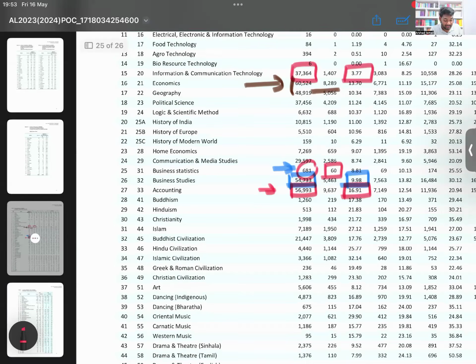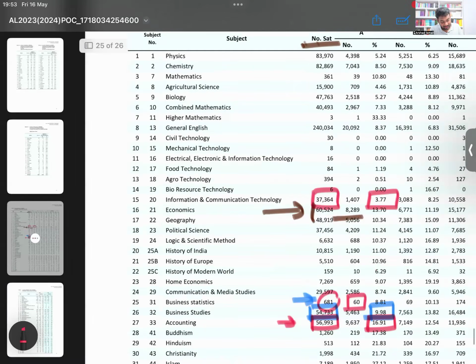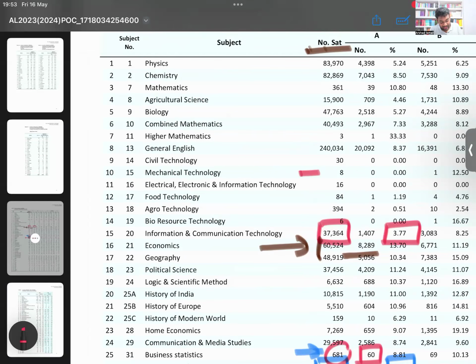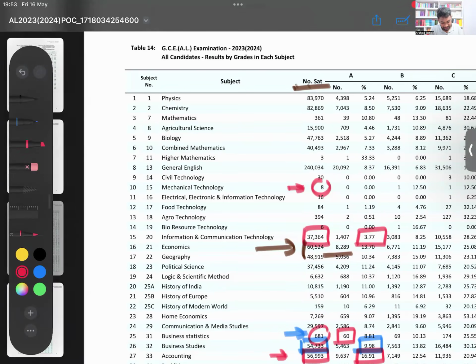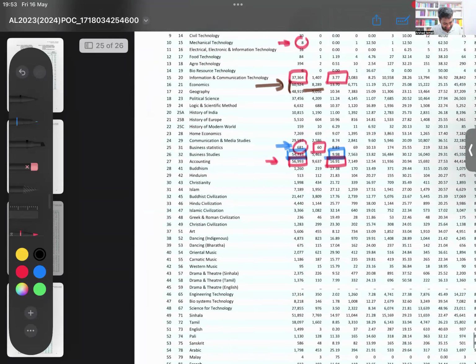So some subjects can be really nice, but you don't have teachers. Now, for example, look at this. Something like, I don't know, mechanical technology, only 8 people have ever done it from the country in 2023. So for those people, to find classes, who's going to do classes? If all the 8 in the island also go to that teacher's class, the teacher will only have 8 students. So that's the problem. So in terms of subjects, I think physics and chemistry has been the subject most people have done. And then number 7, yeah, that is higher mathematics. I think that's most people do combined mathematics. Some people also do something called higher mathematics, only 3 people in the country.